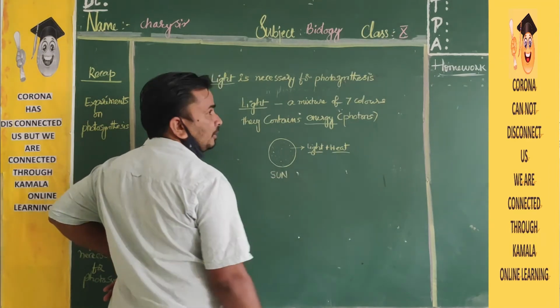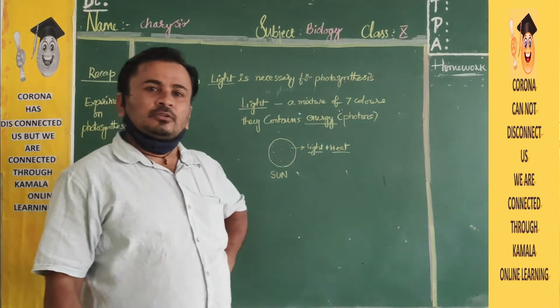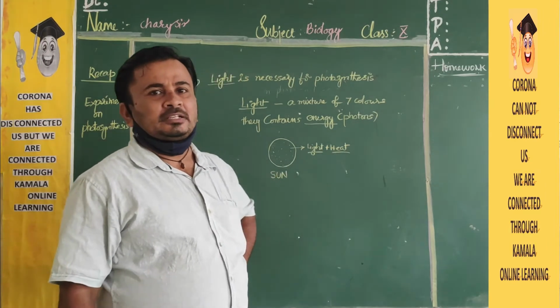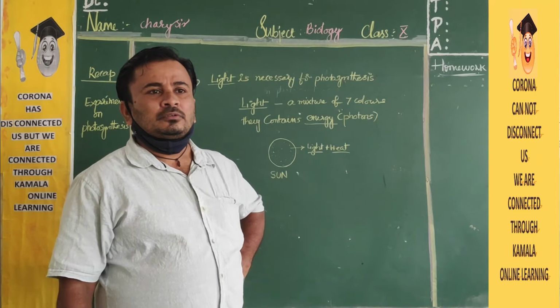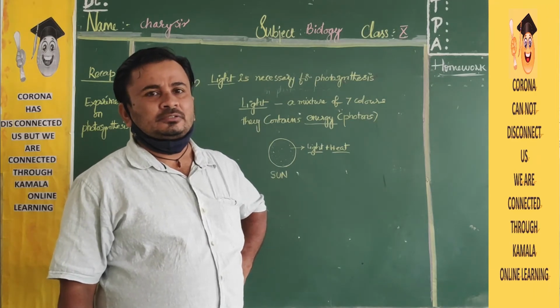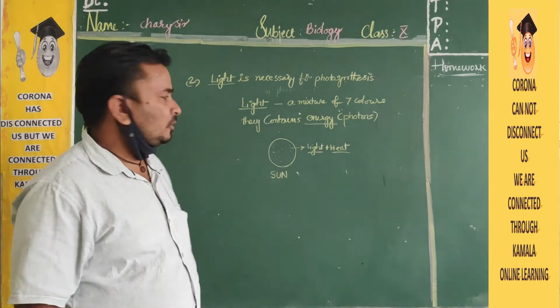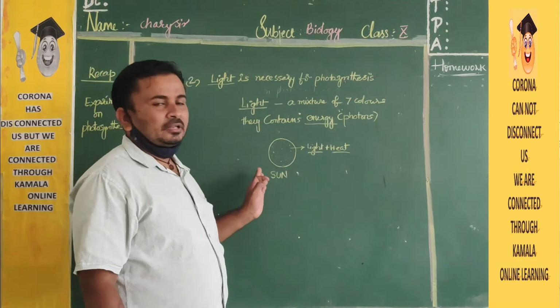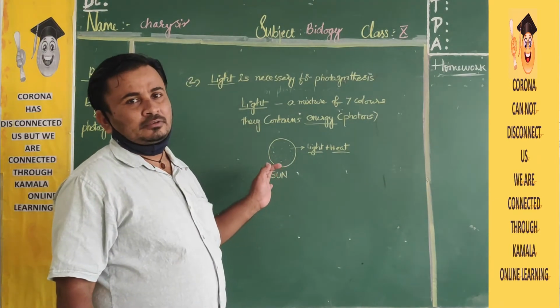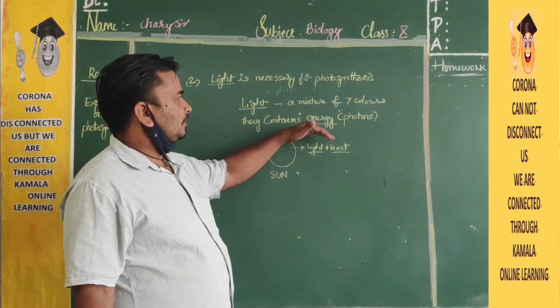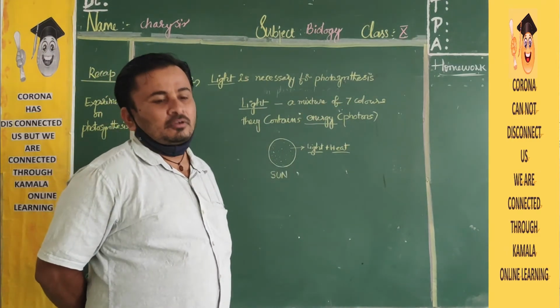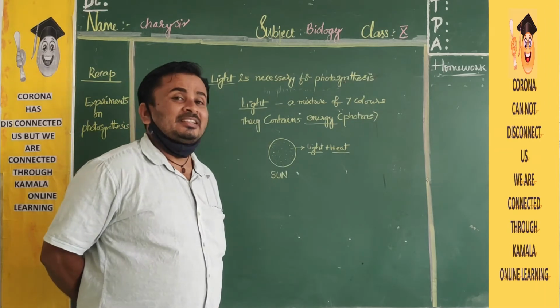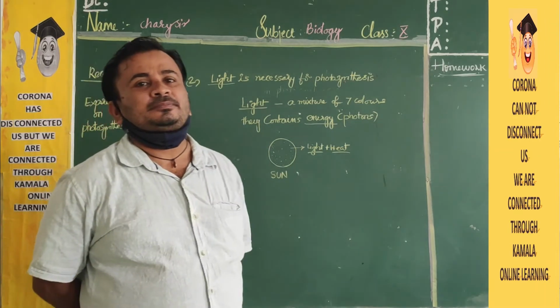What about tube lights and street lights? Those also produce light: electrical energy is converted into light energy. But the primary source of light on the earth is only the sun. This light contains some energy, and that energy is captured by the plants. That is the main concept here in photosynthesis.